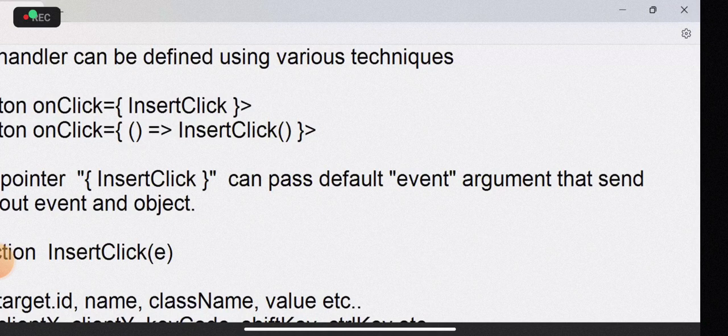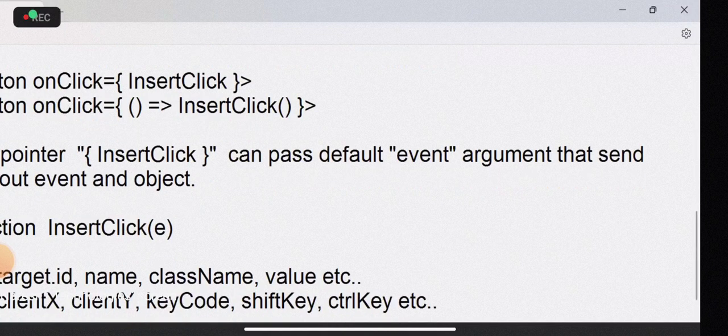On click, insert click will send default arguments through the function pointer. If you want to access object related details, you can access them by using target: e.target.id, target.name, target.className, value, and all these things.